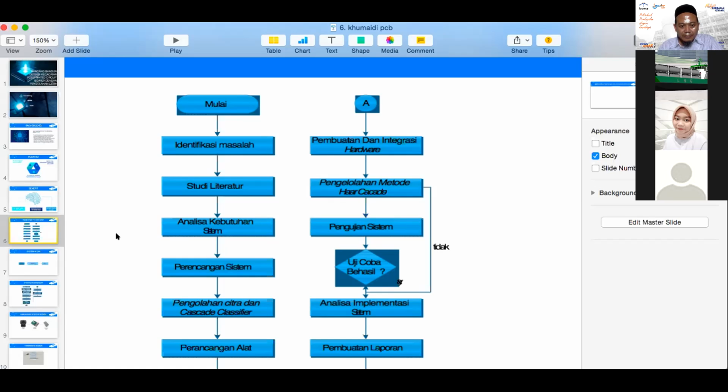If the system is tested successfully, we continue to analyzing the implementation of the system and then making the report and done. But if the system doesn't work properly, we repeat the process of the cascade method.